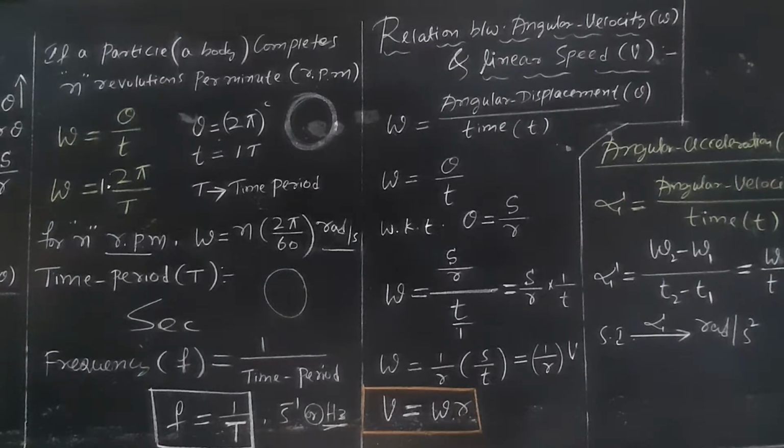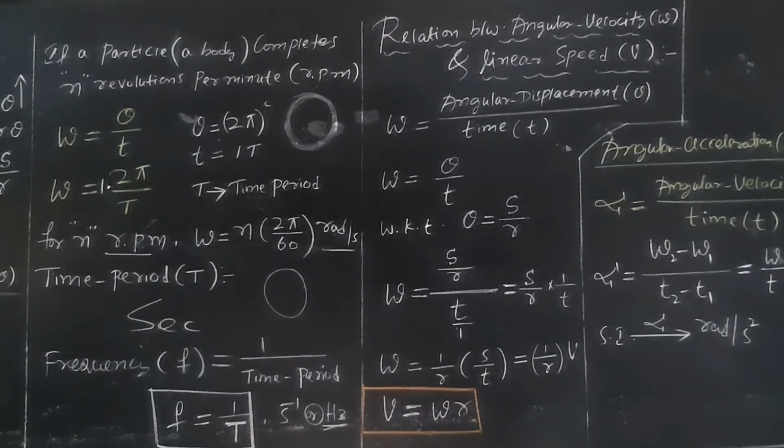What do you mean by time period? Time taken by the particle or a body to complete one rotation or one revolution is called one time period. It is measured in seconds. What do you mean by frequency? The number of rotations or revolutions per second completed by a particle is called frequency. Frequency is the reciprocal of time period.